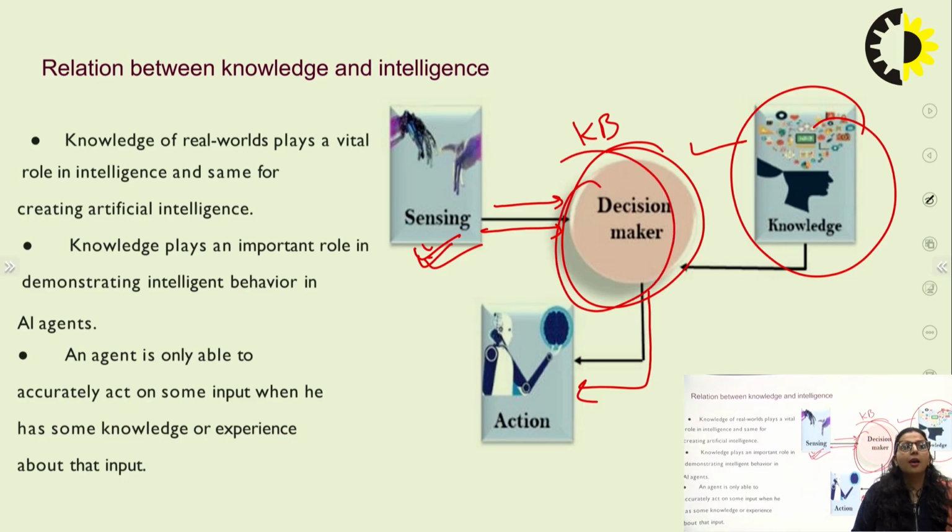That is the decision maker. So knowledge of the real world plays a vital role in intelligence, and the same for artificial intelligence, as it has a vital role in performing all the tasks and whatever actions need to be taken. The agent is the only way by which we can act or have some input. On the basis of those inputs and the knowledge, the object can perform the actions.